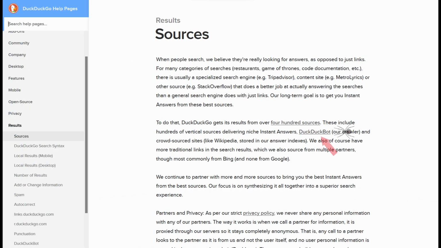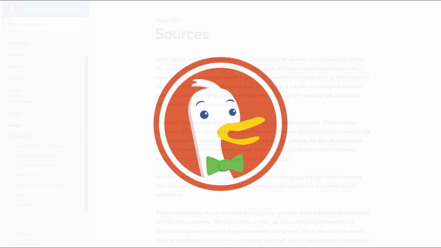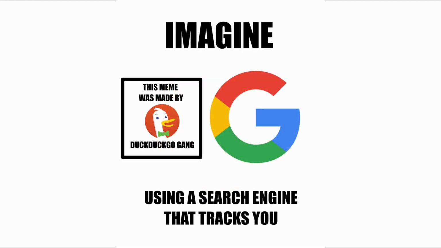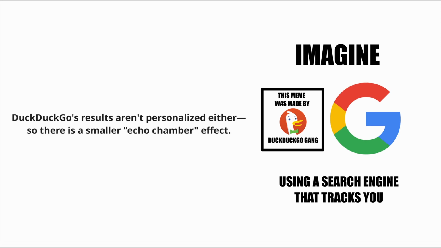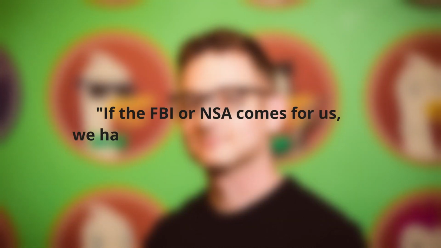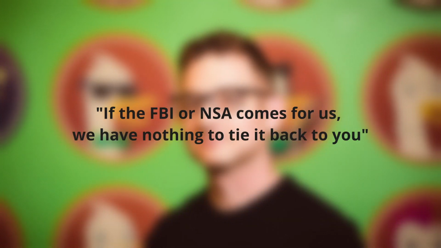While DuckDuckGo has their own web crawler for finding new websites, they also pull search results from over 400 different sources, including Bing, but not Google, they stress. Thus, it's even harder to say for certain how DuckDuckGo's ranking process works, because their search results come from everywhere. DuckDuckGo's search results aren't as accurate as Google or Bing, but if your search questions aren't very technical, you may be willing to trade that benefit for an increase in privacy. DuckDuckGo's CEO was quoted in 2015 as saying, "If the FBI or NSA comes to us, we have nothing to tie it back to you."